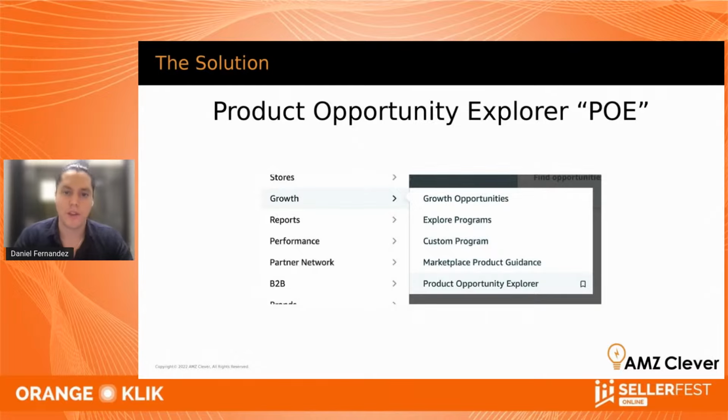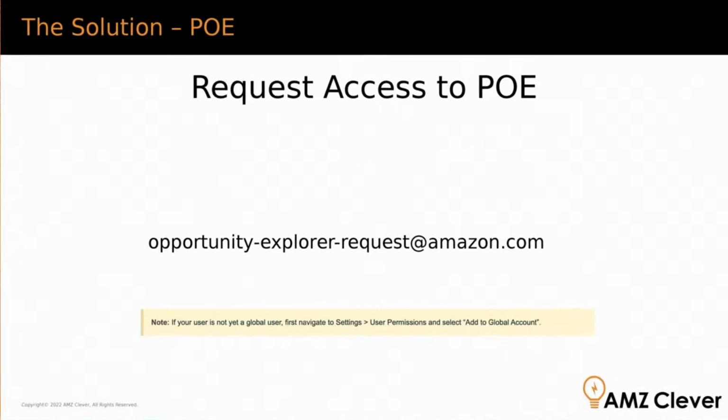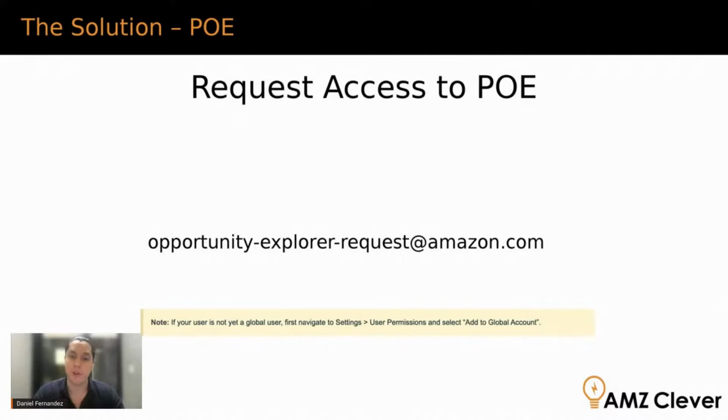This is found in Seller Central inside the growth section. You can see on my screen it's the last option. If you don't have access to the POE, it could be for a couple of reasons. Number one, you need brand registry with Amazon. Number two, if you have brand registry, it's possible they haven't unlocked it for your account, but don't worry, here's an email address from Amazon.